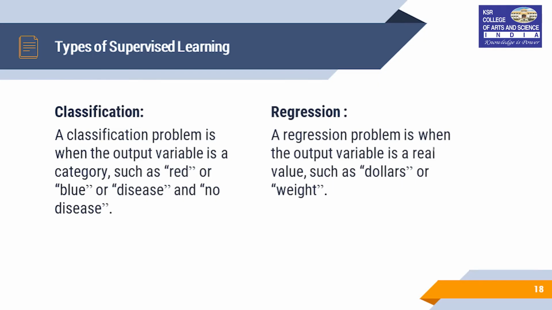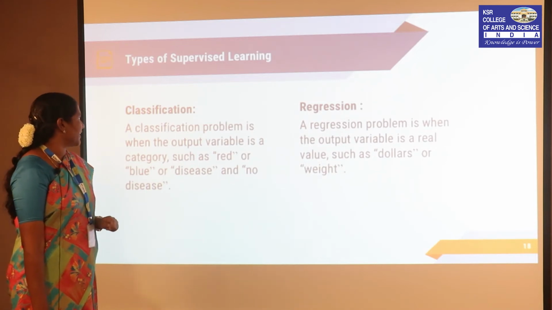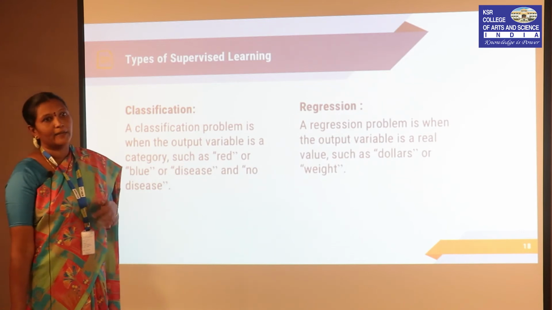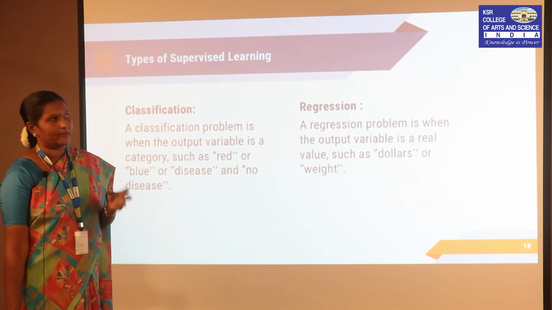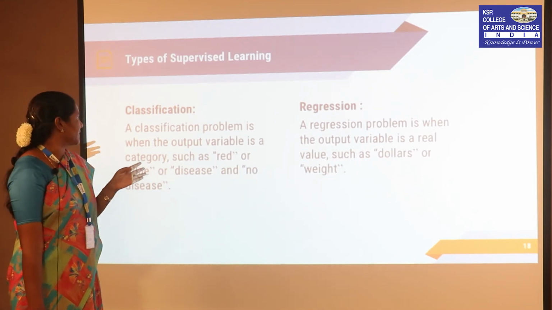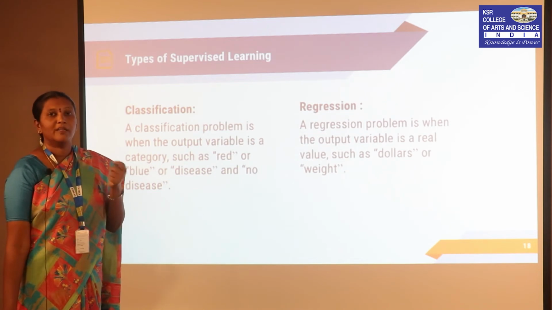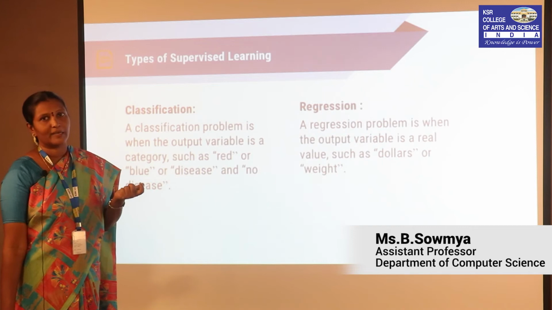So, there are two categories of supervised learning. One is classification and another one is regression. Classification is nothing but categorizing a set of data into certain classes or groups that we have trained. For example, when you want to identify a disease in a plant, the final classification may be this is a diseased plant or this is an undiseased plant, likewise.